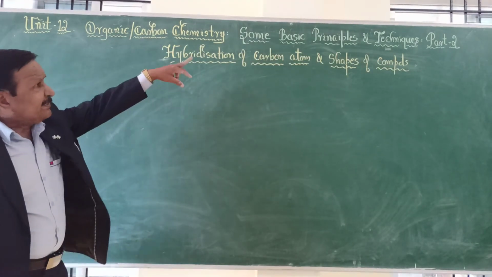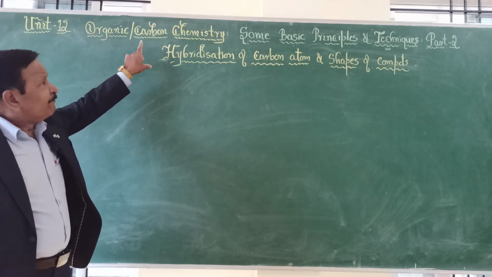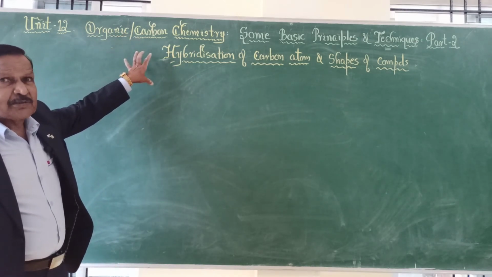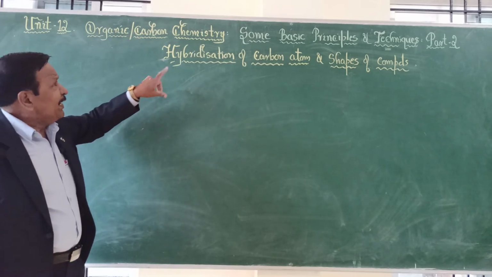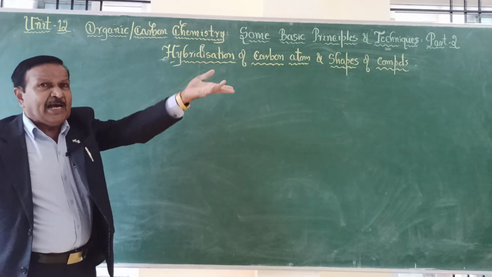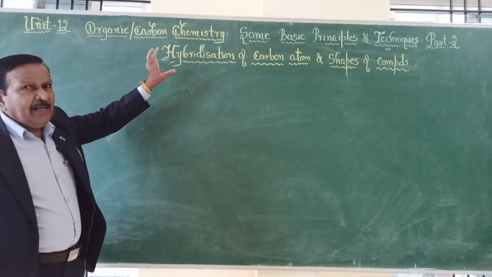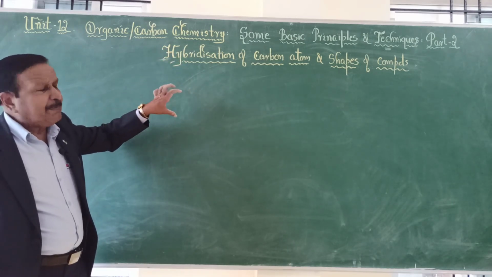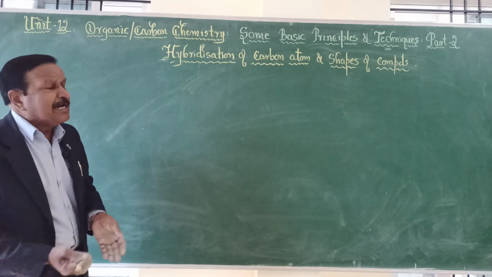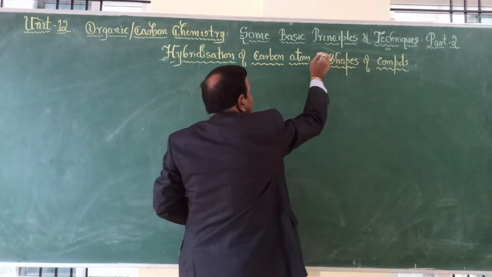So we covered 3 basic principles. One, why organic chemistry was called organic chemistry earlier. Then we explained why it was converted into carbon chemistry actually. And then we covered tetravalency of carbon. In organic compounds, carbon will show exactly sharing of 4 electrons. That is what we call tetravalency.